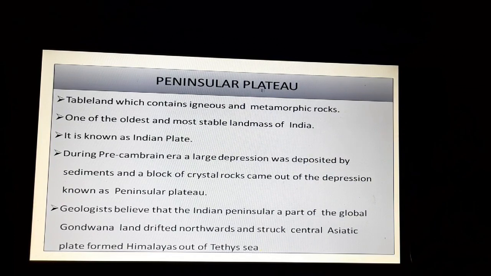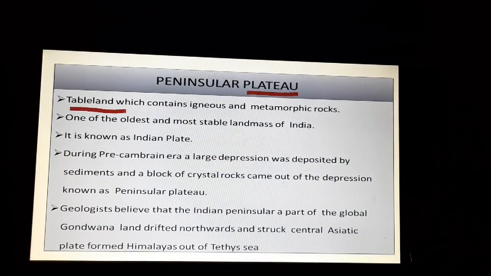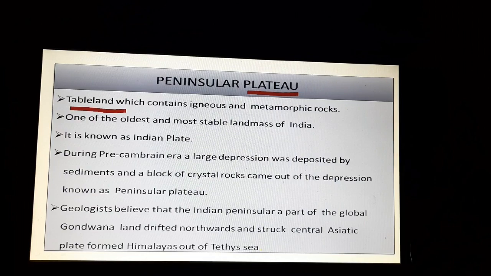The first one is the Peninsular Plateau. We say that Peninsular Plateau is a tableland. Why? Because a plateau is often defined as a tableland, right? It's a risen part of the earth which has a flat top like that of a table, right? And the Indian plate covers mostly the Peninsular Plateau, right? We know that the earth is formed of different tectonic plates, and one of them, Indian plate, is a minor plate. Most of the Indian plate is covered by the Peninsular Plateau, right?